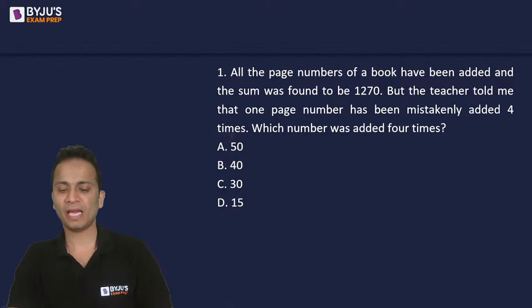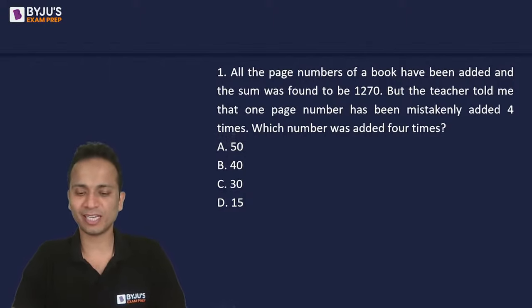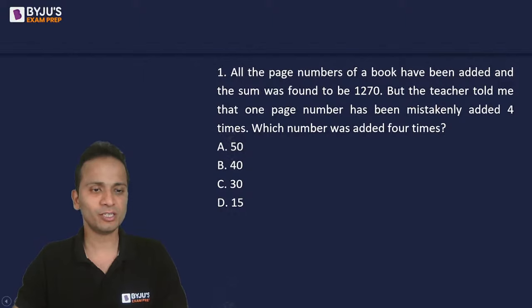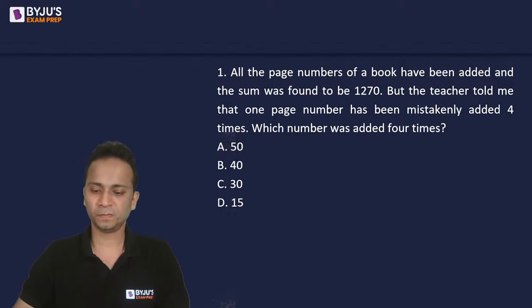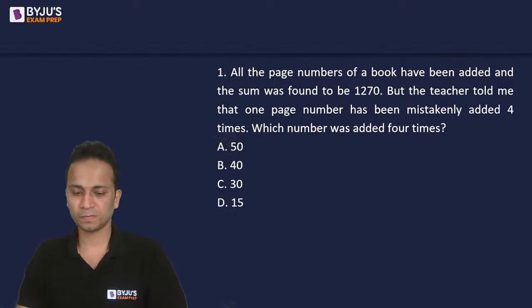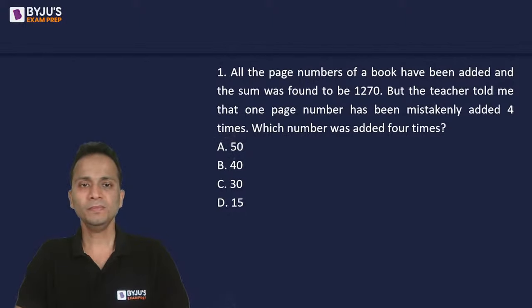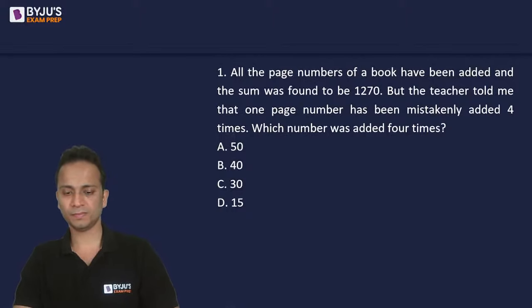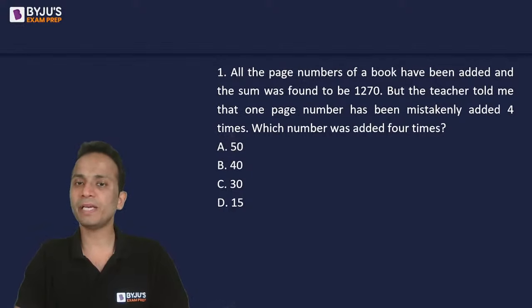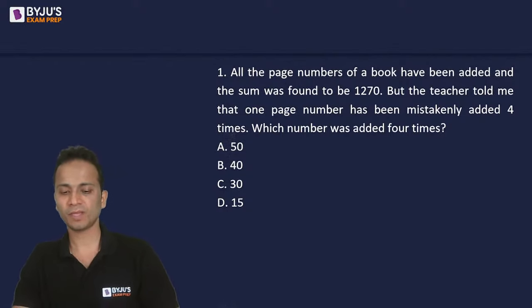I am giving stress on this particular line, so please be careful. So what is the page number that was mistakenly added 4 times? Any answer for this one?